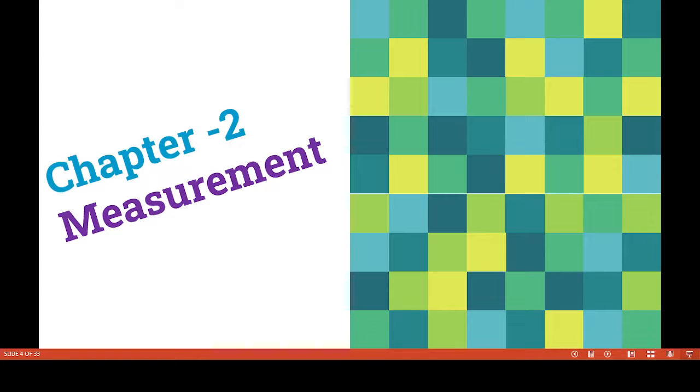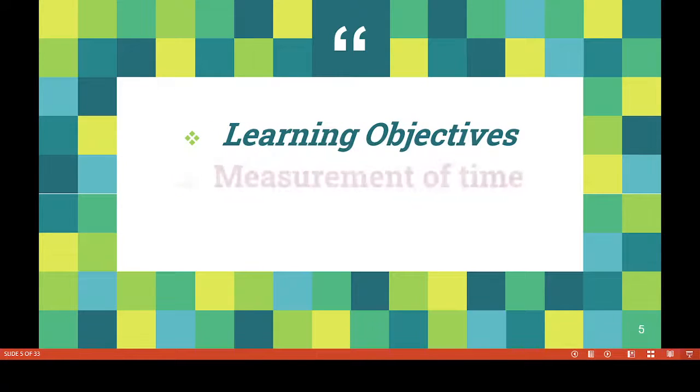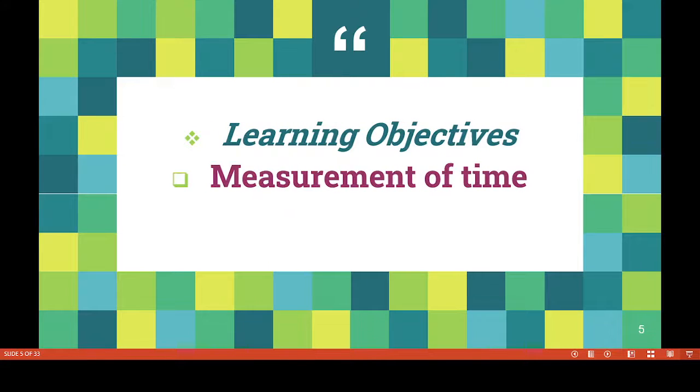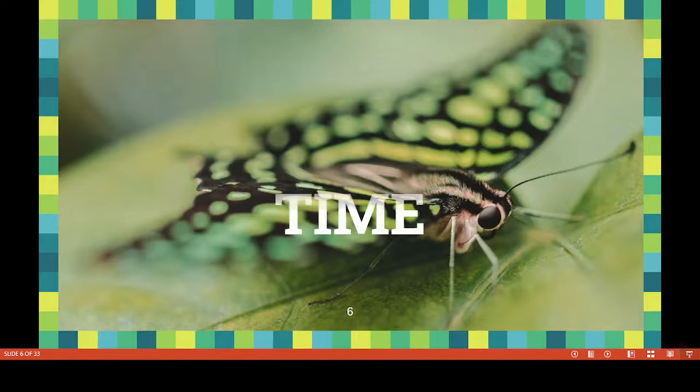Today we are going to learn about chapter number 2, measurement. Learning objectives: measurement of time and measurement of mass. Now we have to discuss measurement of time.